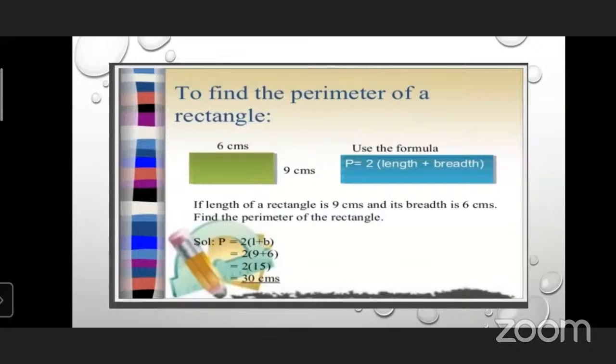So what will you do? How will you solve this example? 15 centimeter. 9 plus 6, 15. Yes, very good.